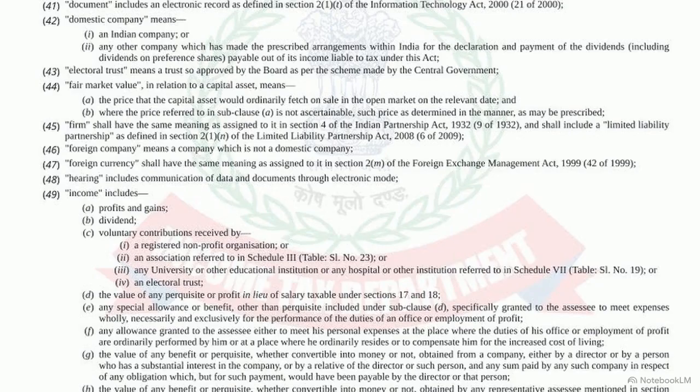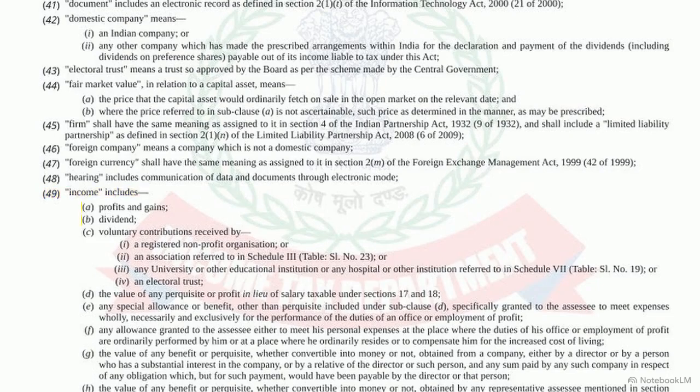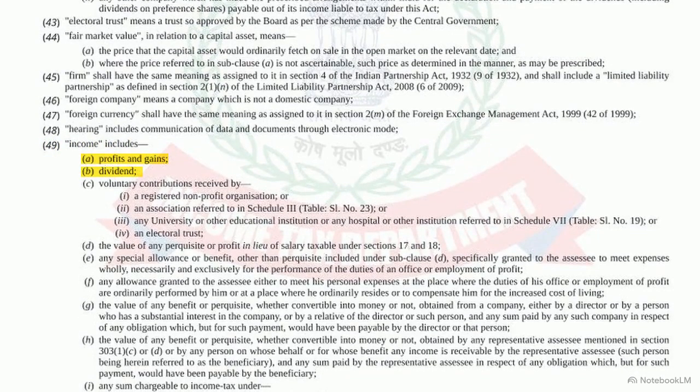The source text uses an inclusive definition. Stating income includes creates a mechanism capturing standard profits while allowing specific additions. It captures financial metrics like business profits and dividends, and inward flows like voluntary contributions to nonprofits.